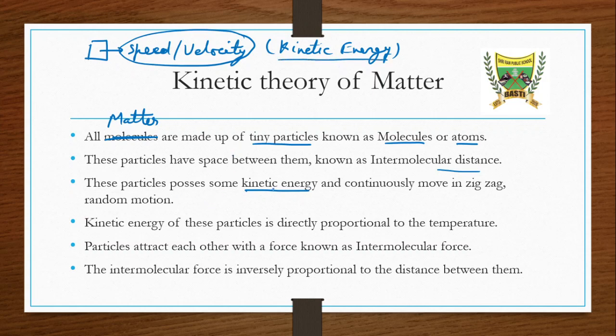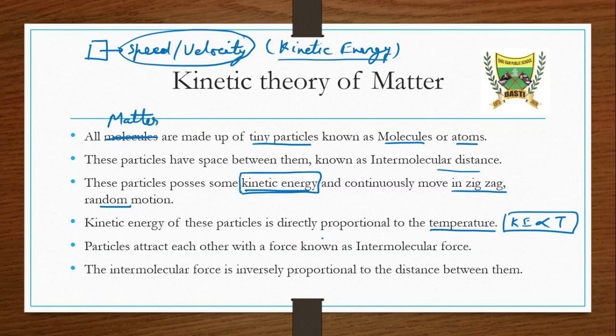So we are saying that these molecules have some kinetic energy, and if they have kinetic energy, they will obviously move. They move in a zigzag random motion. Next point says that the kinetic energy of the particles is directly proportional to the temperature. As the temperature of the matter is raised, kinetic energy also increases. If we decrease the temperature, the kinetic energy of the matter will also decrease.